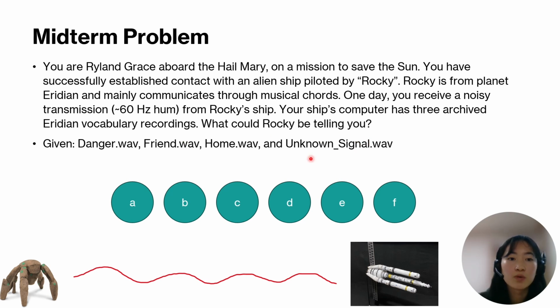So in this problem, we will be given four audio files. Three of those audio files will be translated from Iridian to English, so danger, friend, and home. And then we're given an unknown signal file that Rocky sends, but it has a noisy transmission, so we don't understand what he's trying to say. So we're trying to match this unknown signal to one of these three vocabularies that we do know. This problem consists of 6 parts, and we'll be going through these parts in this video. Just to note, this is Rocky here, if you haven't seen the movie, and he's trying to send a signal to Ryland Grace's spaceship.